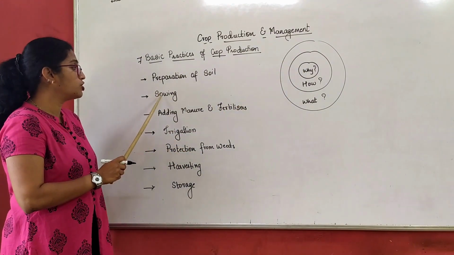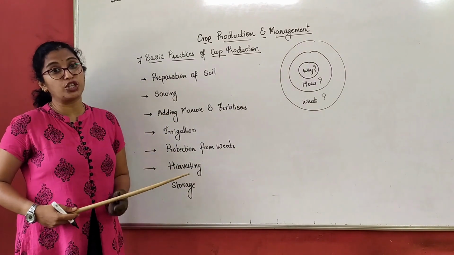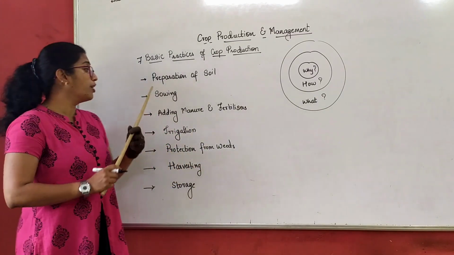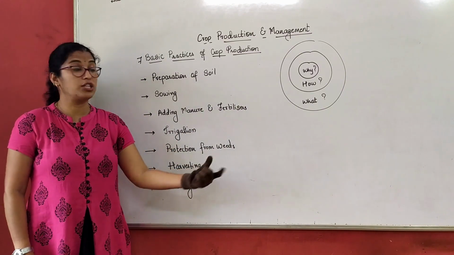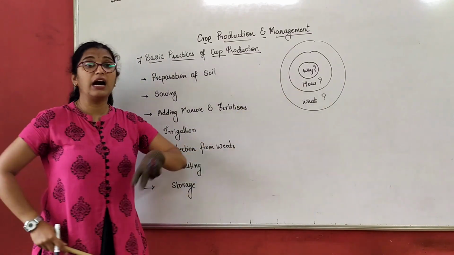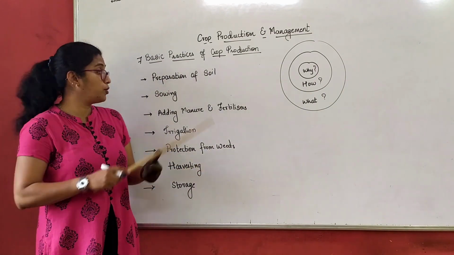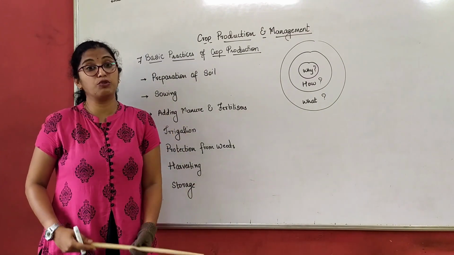Similarly, for sowing, adding manure, irrigation, for each and every agricultural process, we first understand what the process is, what sowing is, what manure is, what irrigation is. Then we understand how we are going to implement it, and why we actually have to do it.